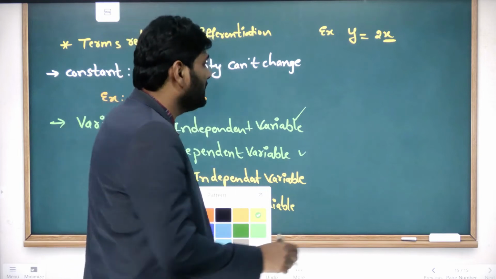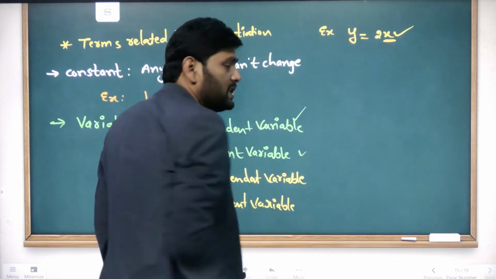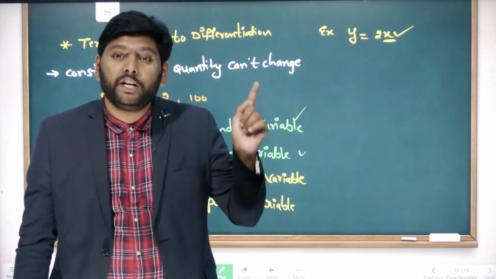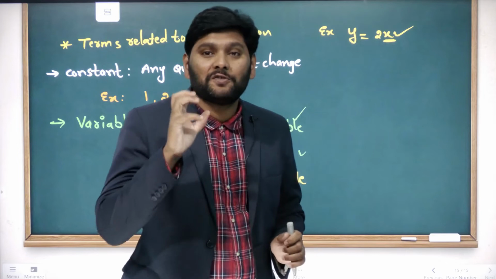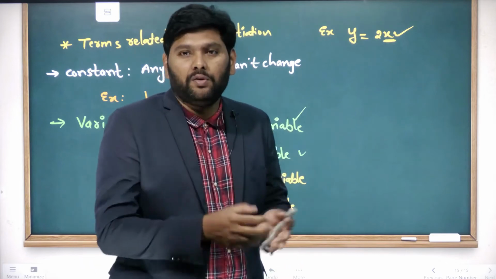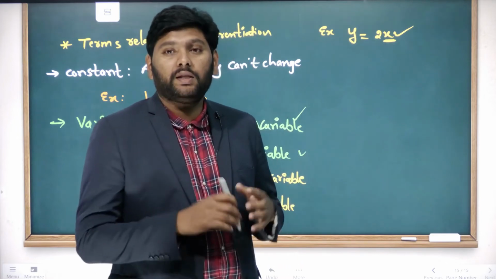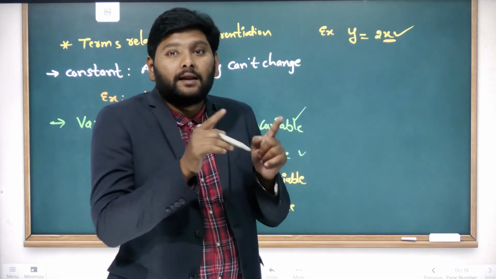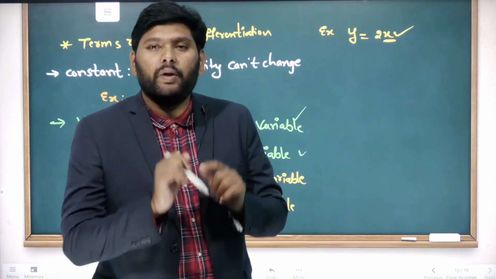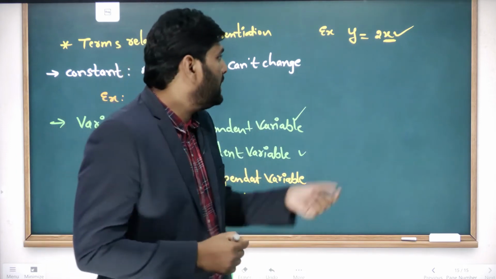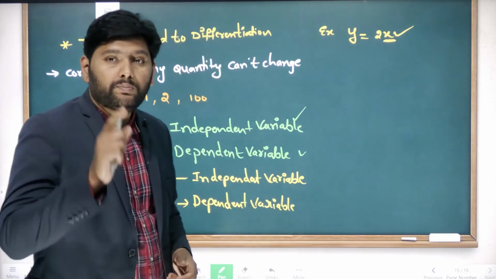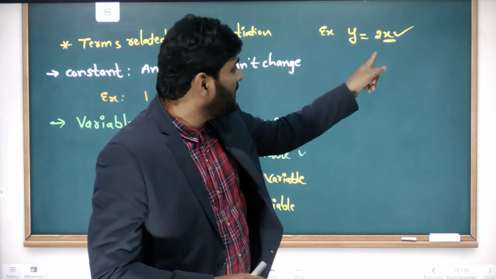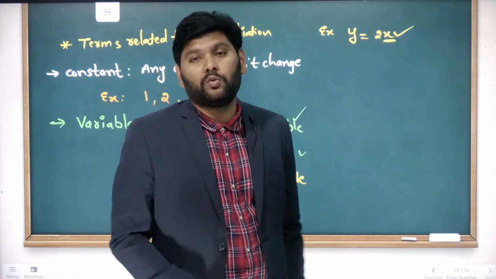Once again, I am giving the explanation. x means independent variable. Every time, the independent variable changes with assigned values we must give. With assigned values, the quantity changes, then the quantity is called an independent variable. Coming to y, it is the dependent variable, dependent on the independent quantity.